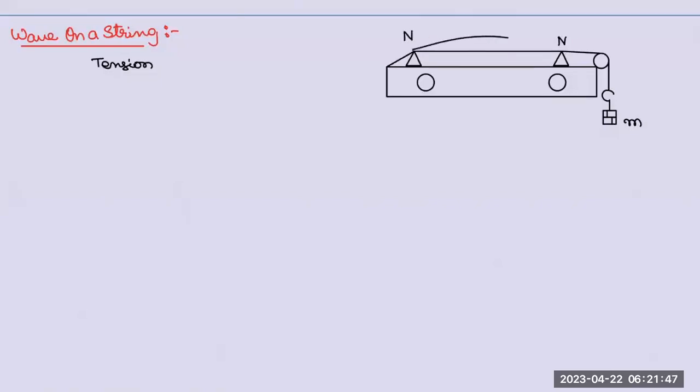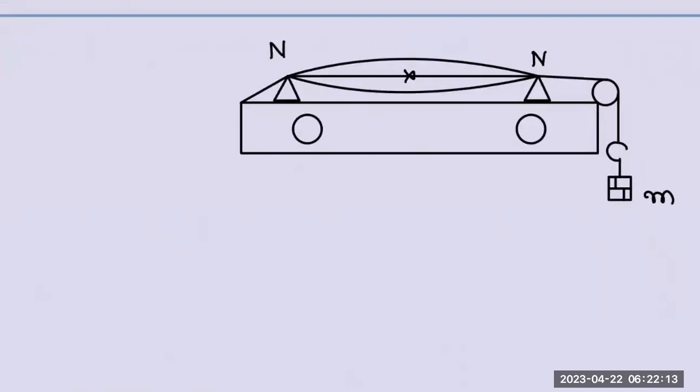Sir, node and node means it should vibrate like this, I understood that the string has to vibrate like this, right? But need not be. It may not vibrate like that. There may be one more node at the middle. It can vibrate like this also. Multiple ways are there. All these things we discuss in normal modes, and we'll discuss that.